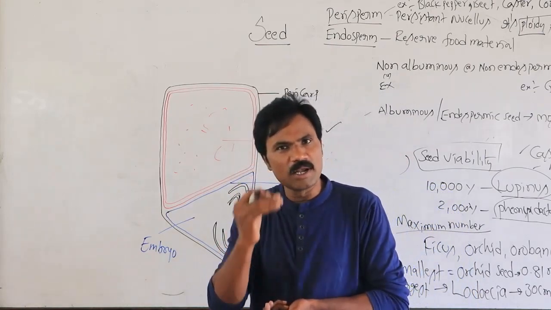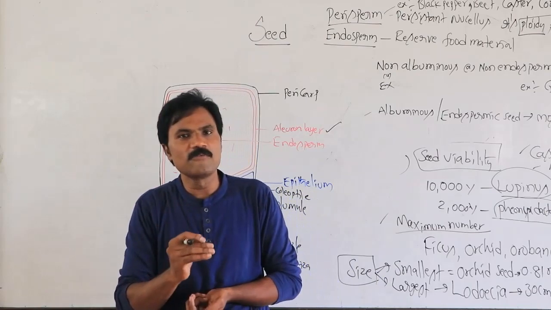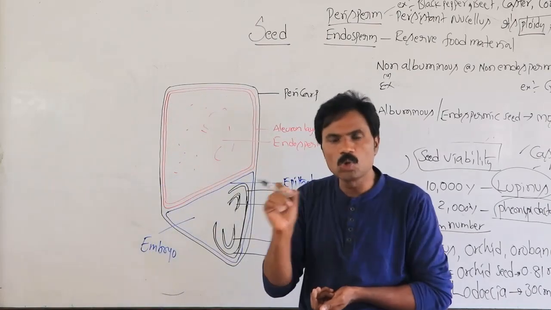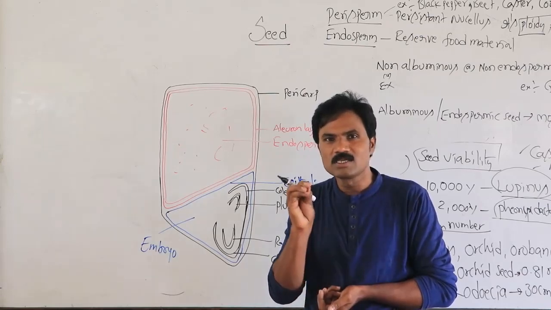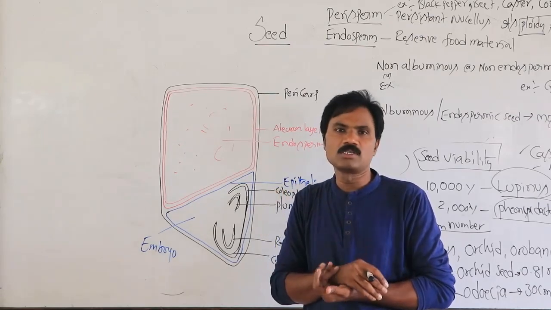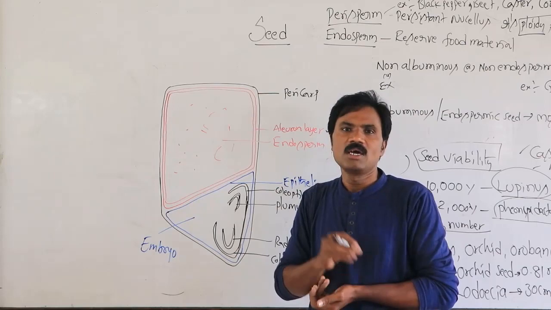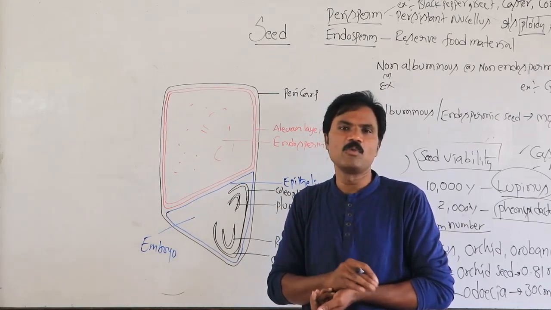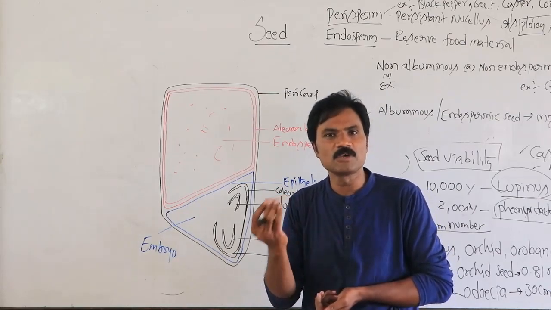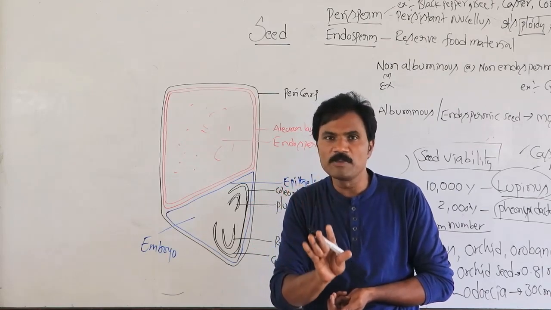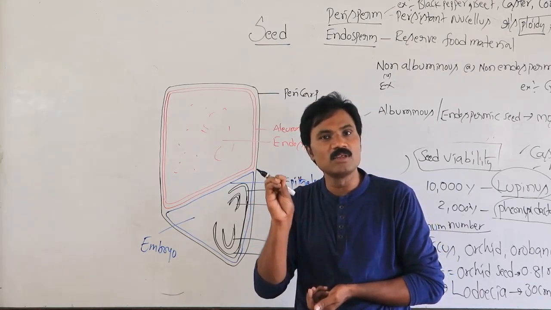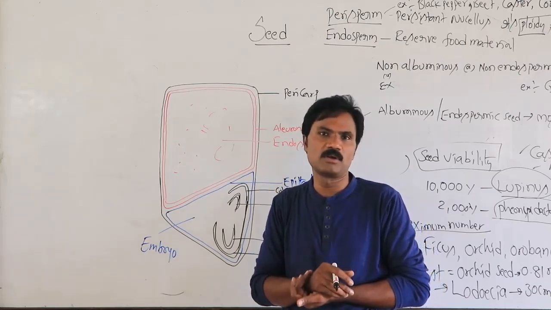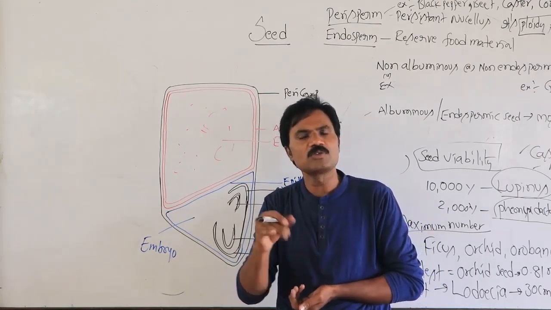Related to seeds, observe very carefully. In dicots two cotyledons are present, in monocots a single cotyledon. The smallest and largest seeds, seed viability, and the various types of seeds, either endospermic or non-endospermic, remember all these carefully. That is most important from an exam point of view. Okay, the remaining we will discuss in the next class.